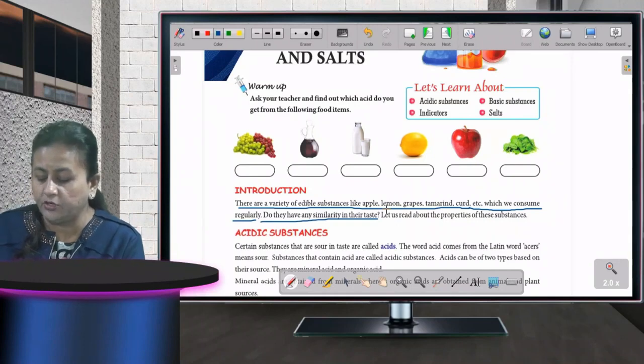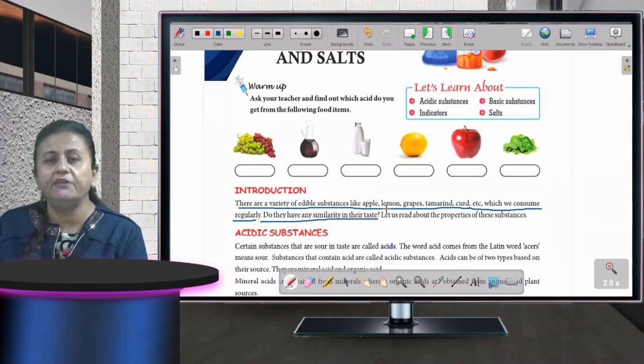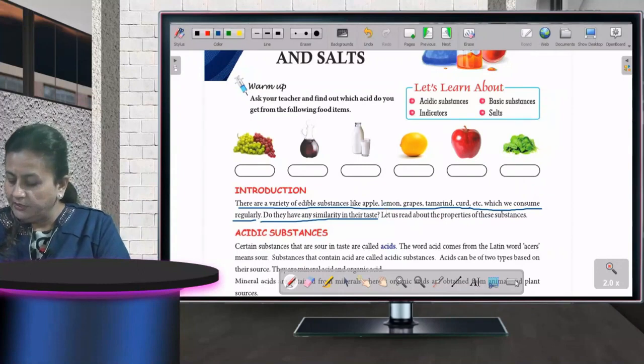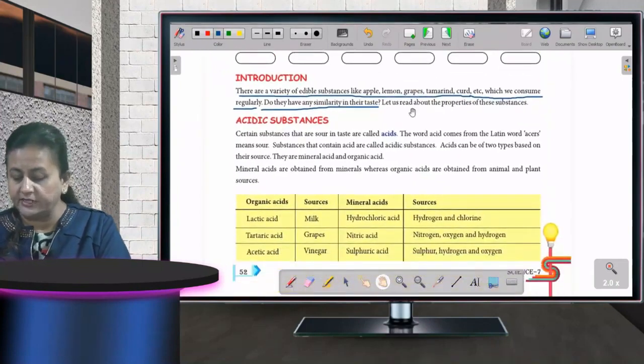If I talk about lemon, it's sour. If I talk about chocolates, they are sweet. Everything has got a different taste. So we'll be starting with acidic substances today. The first topic is acids.